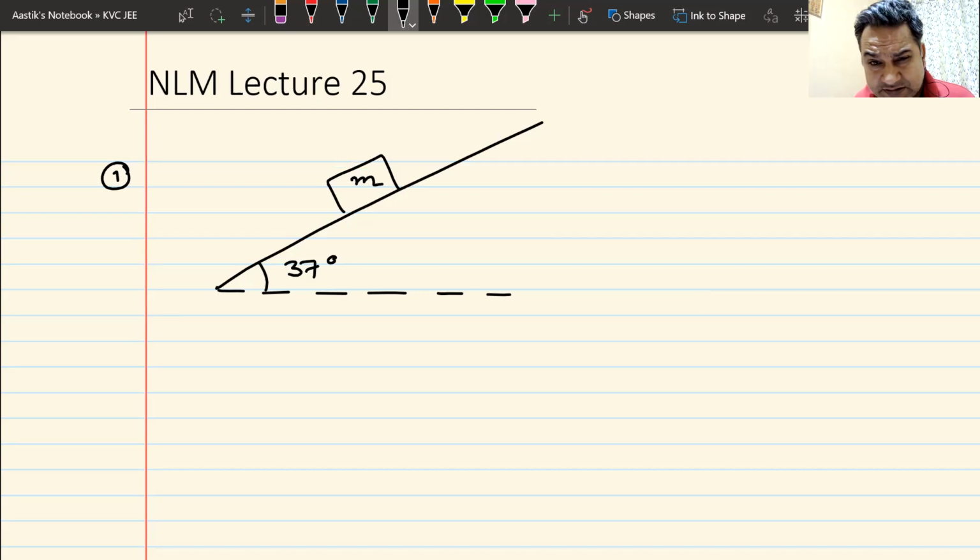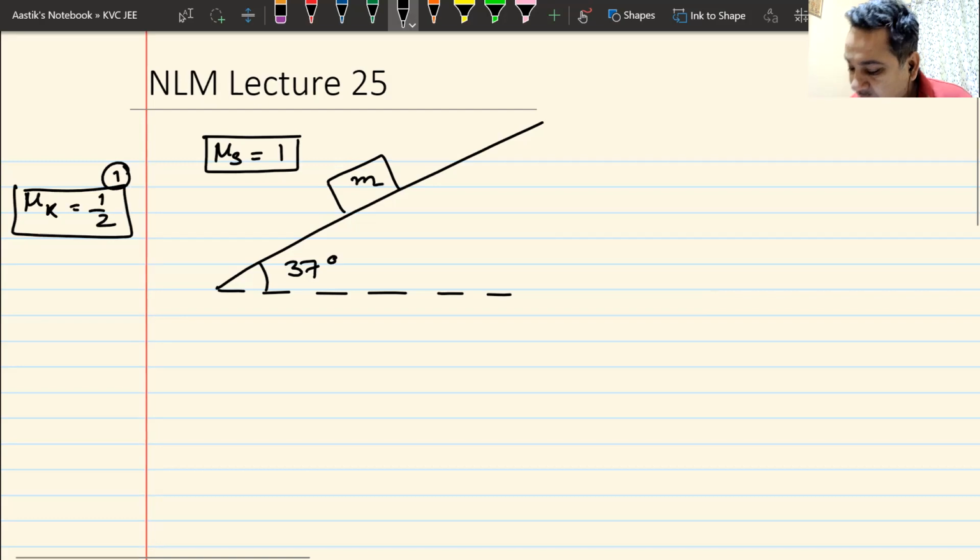This inclined plane is definitely rough. The value of mu s is 1, and one more thing is given, the value of mu k. Mu k is half. Remember, mu k is always less than mu s. Here I have given one as 1 and the other as half.